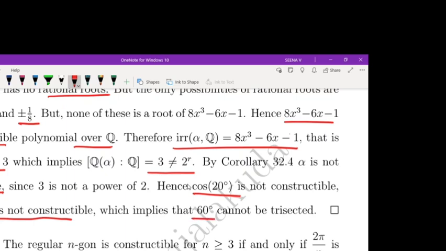If an angle theta can be trisected, this is true for any theta. So we have considered it for 60 degrees. We proved that 60 degrees cannot be trisected.